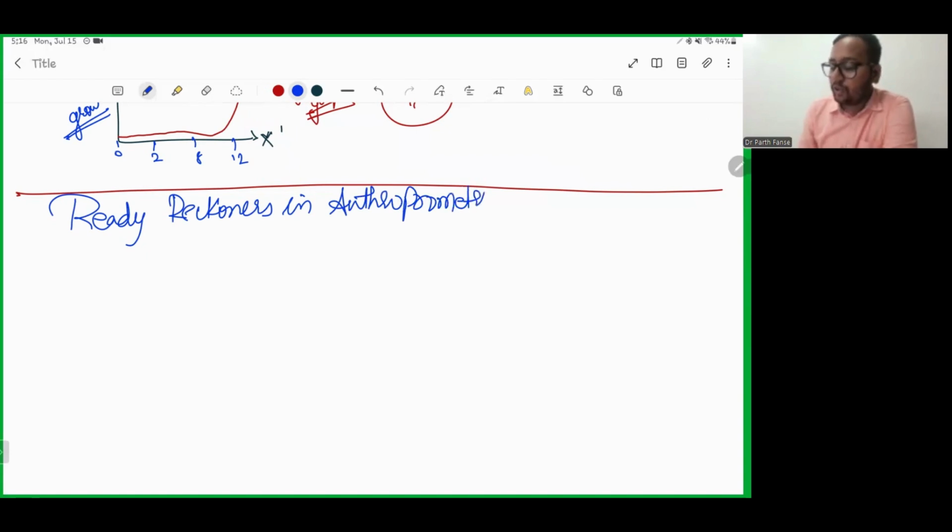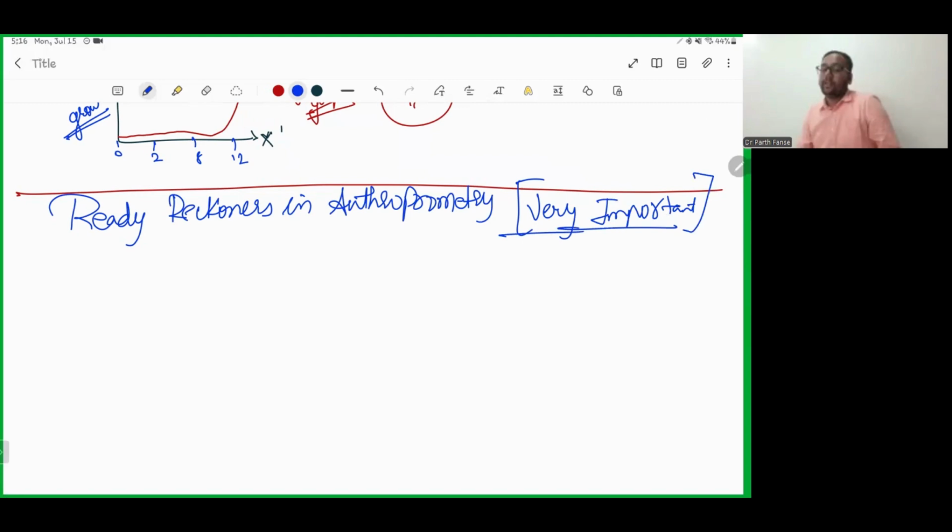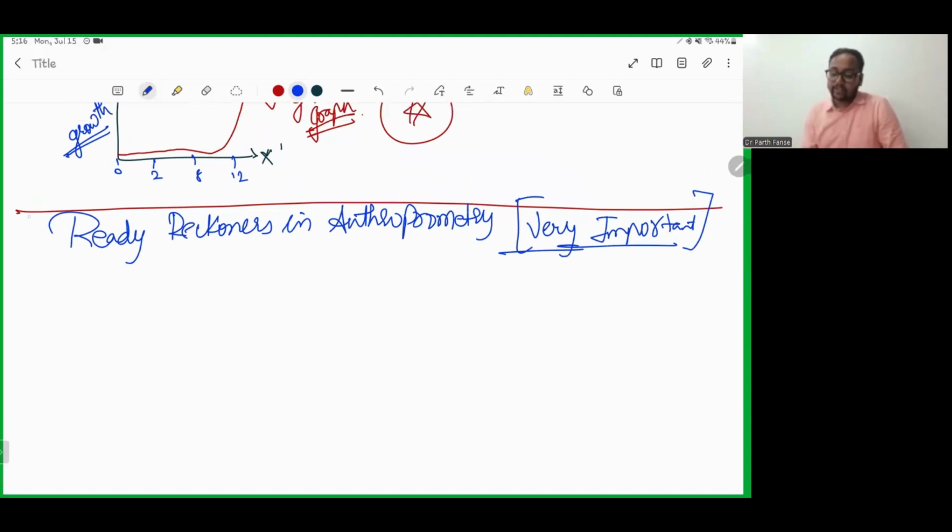My dear fellows, please, this is one of the most important topics. I am even mentioning it is very important, as you can see one or two MCQs from this phenomenon. Let's study what ready reckoners are. So consider a body weight equal to x. A body weight of a child equals x.